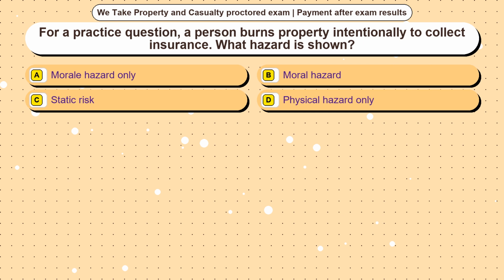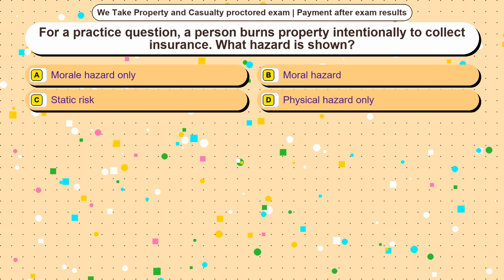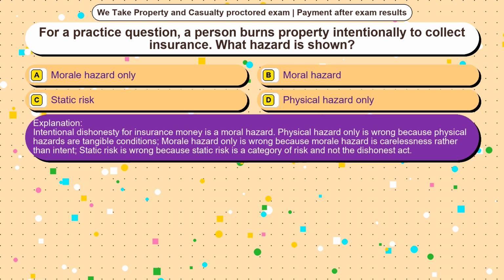Question 20. For a practice question, a person burns property intentionally to collect insurance. What hazard is shown? Option A, morale hazard only. Option B, moral hazard. Option C, static risk. Option D, a physical hazard only. The correct answer is option B. Intentional dishonesty for insurance money is a moral hazard.